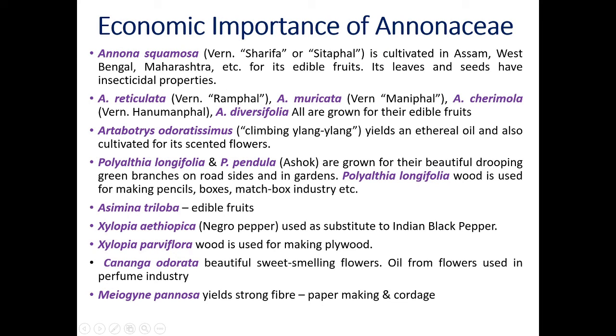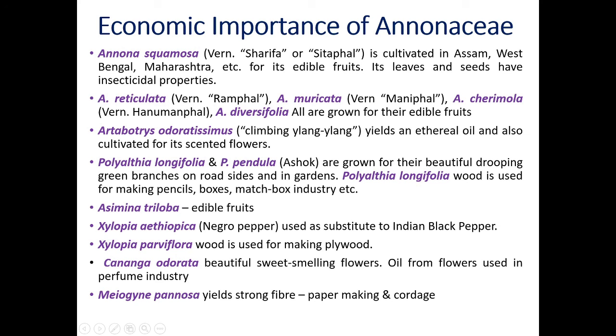Now let us see some examples and their economic importance. First example of this family is Annona squamosa. Vernacular name Sharifa or Sitaphal. In Marathi it is called Sitaphal. It is cultivated commonly in Assam, West Bengal, Maharashtra, etc. for its edible fruits. You know that the fruits of custard apples are edible. Its leaves and seeds have insecticidal properties. That means we can use these leaves for preparation of insecticide.